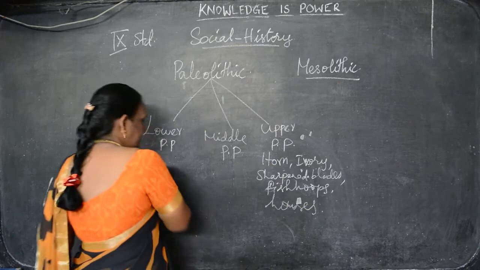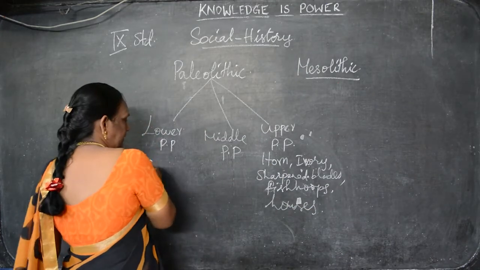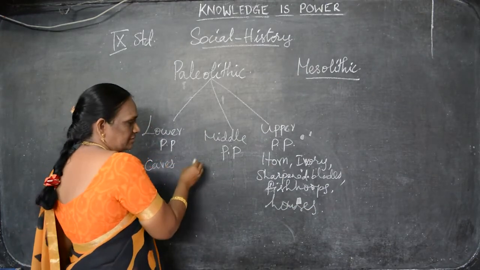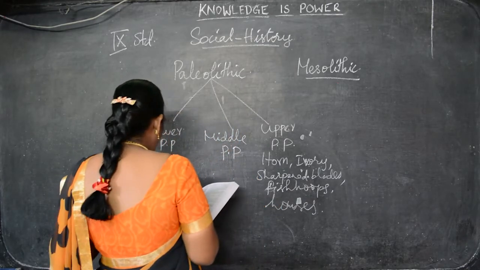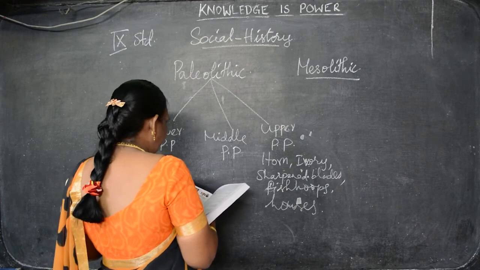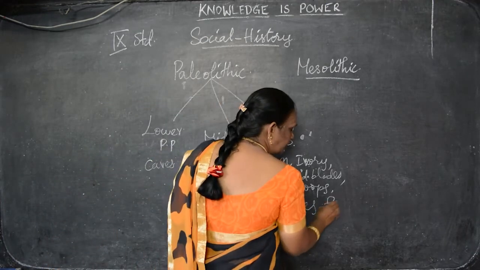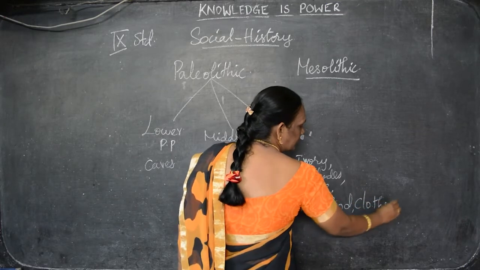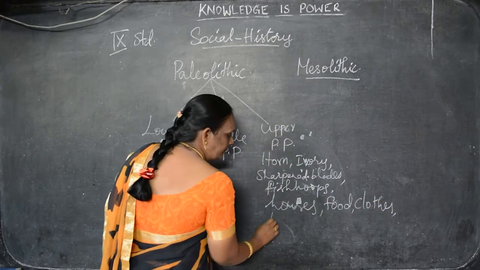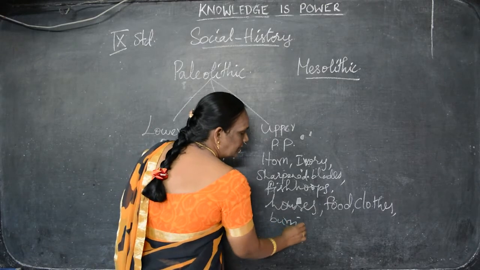We saw that they lived in caves in the lower Paleolithic period. Understand? But in the upper Paleolithic period, they started to live in houses and they cooked food. They cooked food and they wore clothes. They started wearing clothes. And they buried the dead bodies.